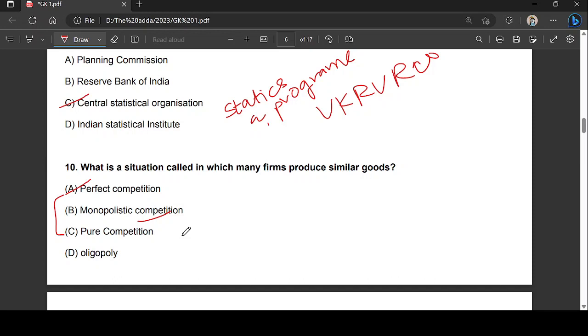As I said, cool drinks or automobiles, cement, steel could be examples. So there are few firms for each particular product. There is monopoly, one dominant company, and there is also duopoly, where there are two companies or two entities. You have to remember that, right? Let's move on to the next question.